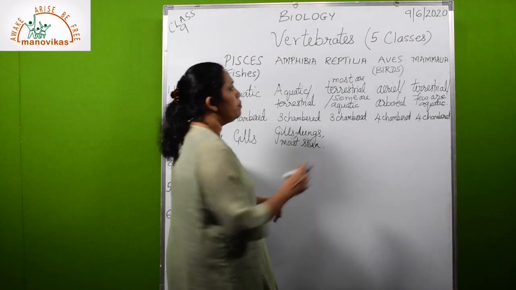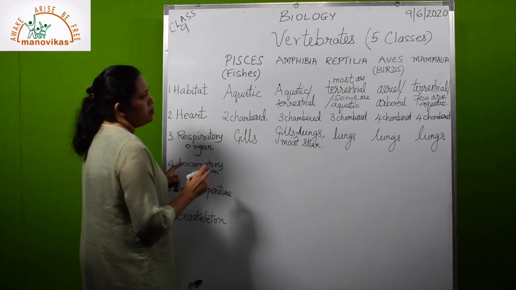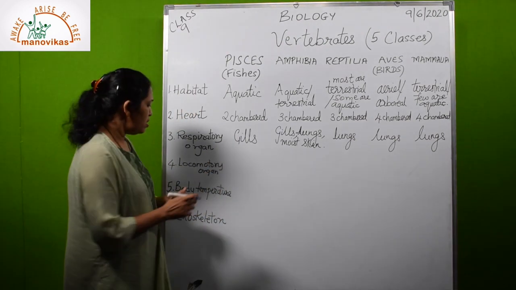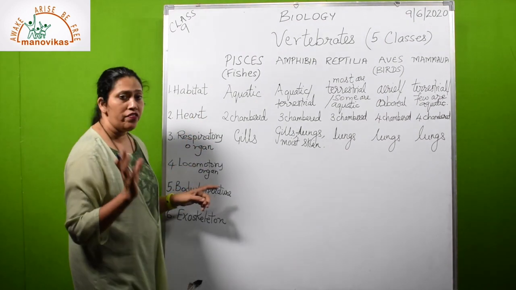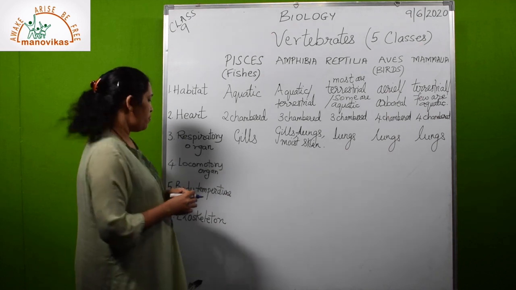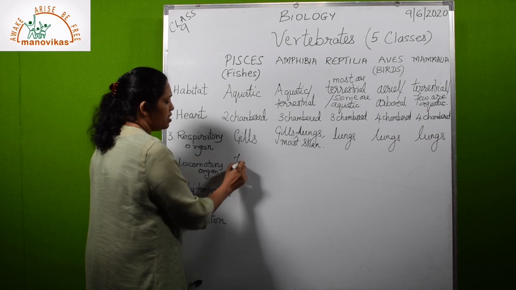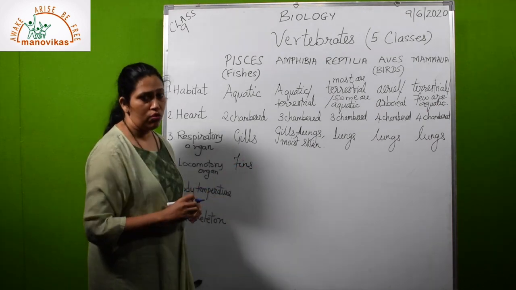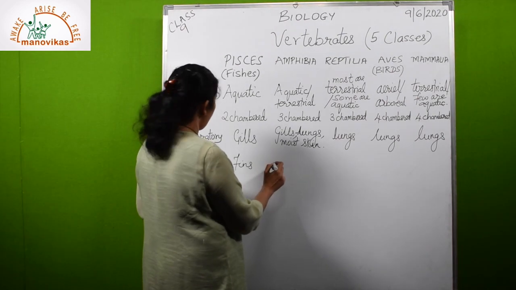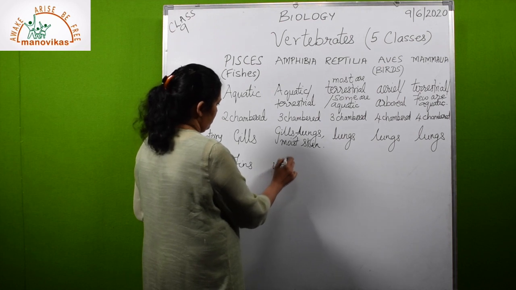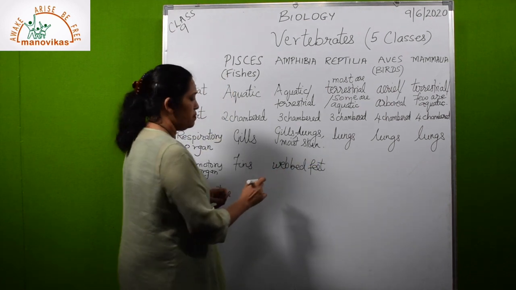Now reptiles, birds and mammals, all of them breathe by lungs. Coming to the locomotory organ, depending on the habitat, the locomotory organ is modified. For example, in case of the fish, because they have to live in the water, they have fins, and even the tail helps in locomotion. In amphibia, it is the webbed feet. Webbed feet is the main characteristic. They have limbs, 2 pair of limbs.